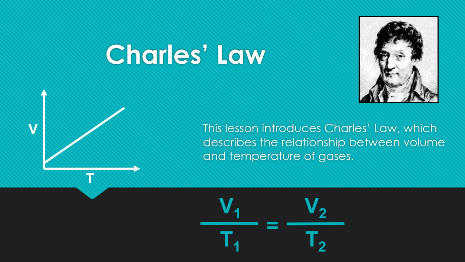When you change the temperature to T2, the volume will change to V2. Or if you change the volume to V2, the temperature will change to T2. That is all at a constant pressure and constant amount of gas.